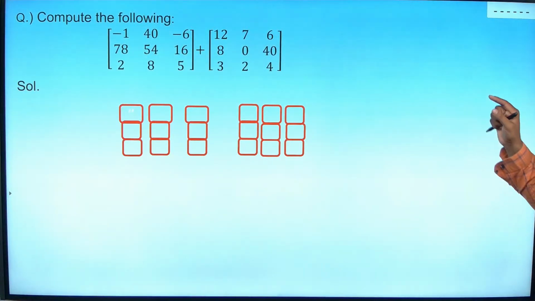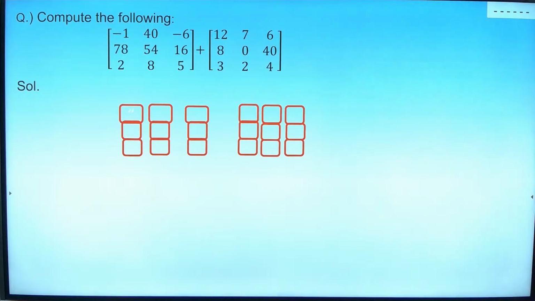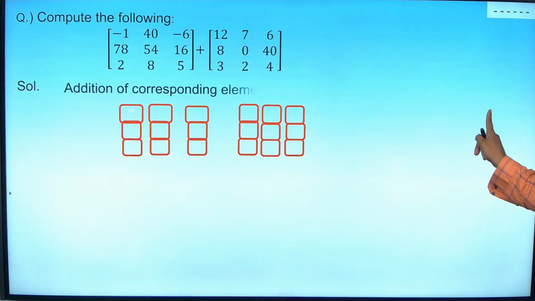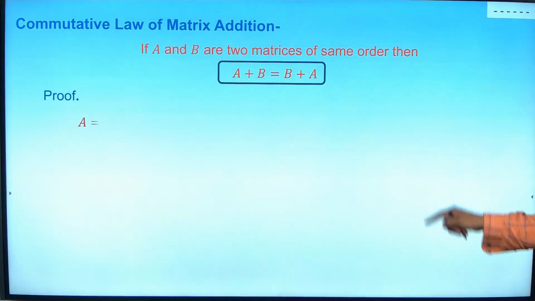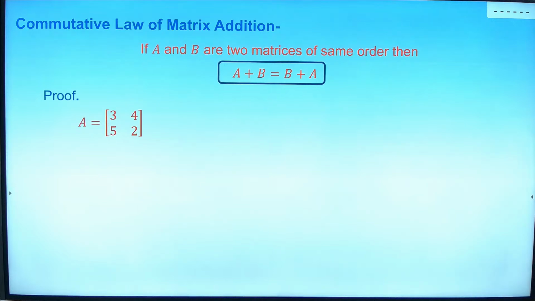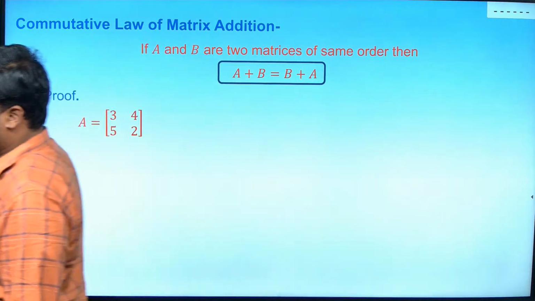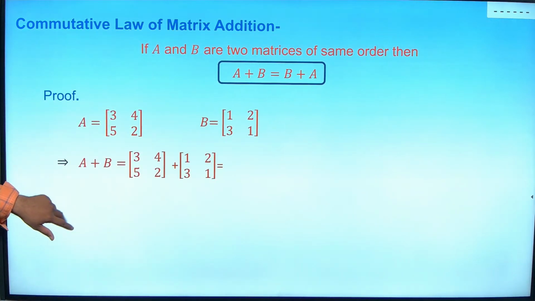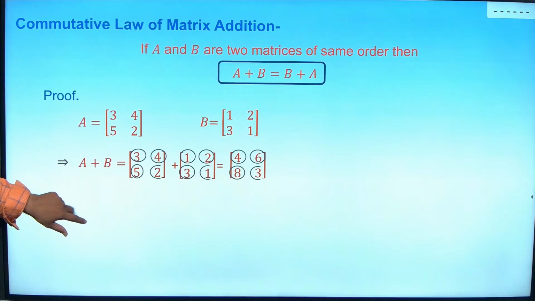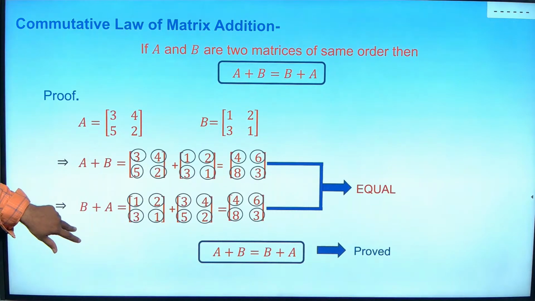If the orders of the matrices are not the same, we can't add them. Similarly, subtraction is the same, except that instead of adding, I will subtract. Before going to subtraction, I want to state the properties. Addition is commutative, which you have studied since childhood. They may have given it as a proof too: a plus b and b plus a are the same. See? From matrix 1 and matrix 2 they proved it.